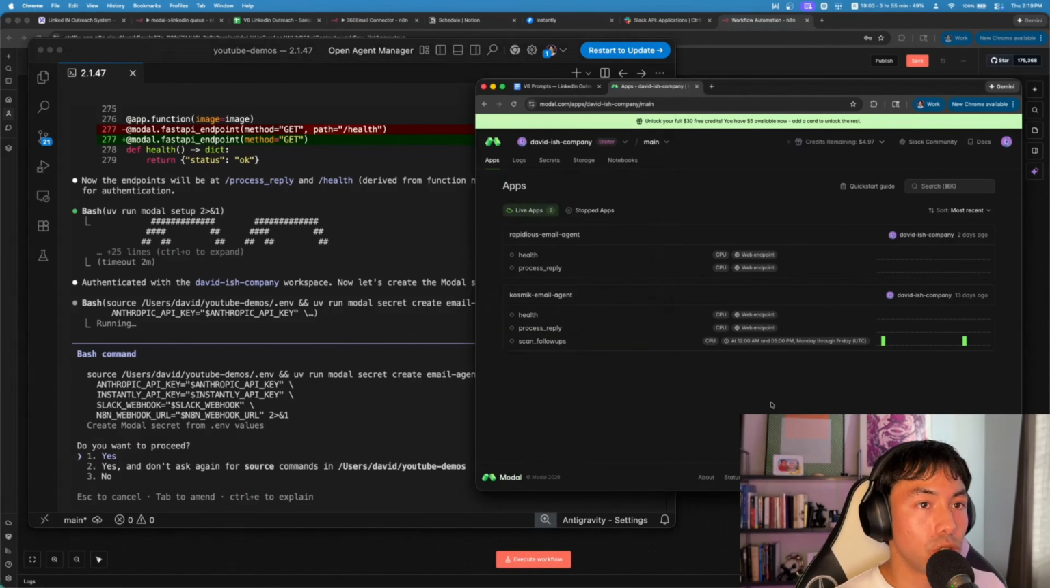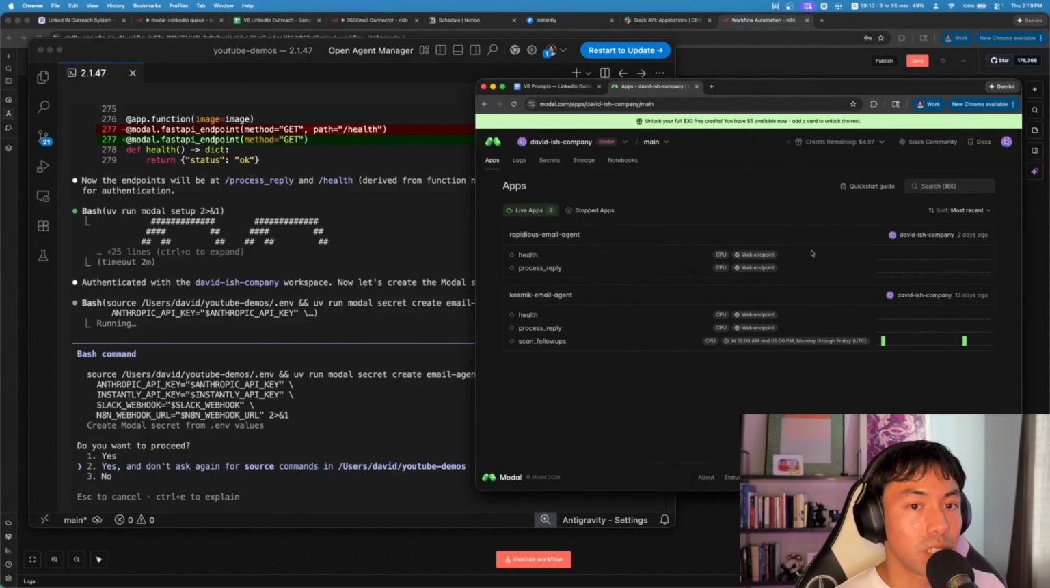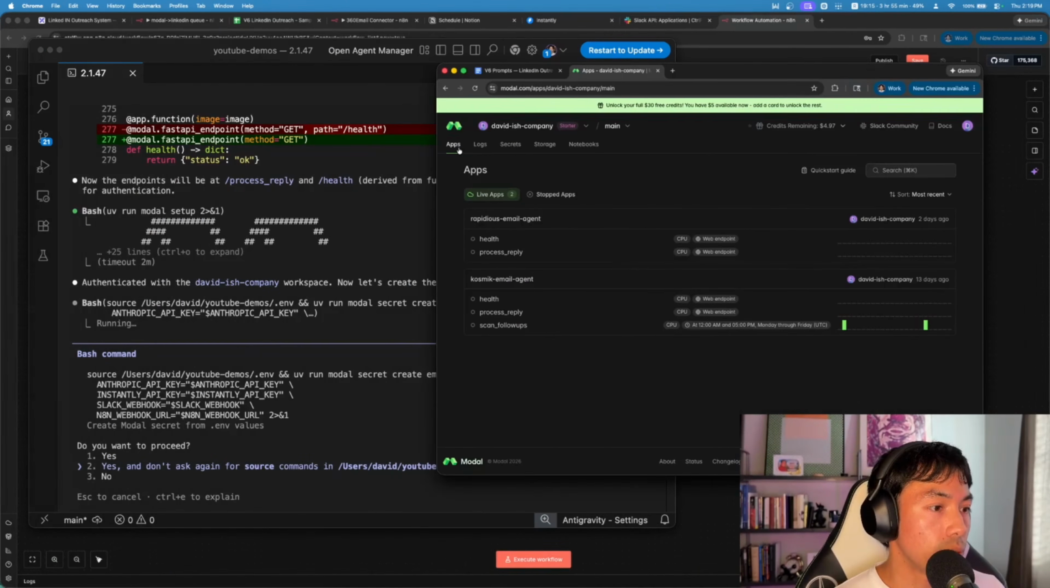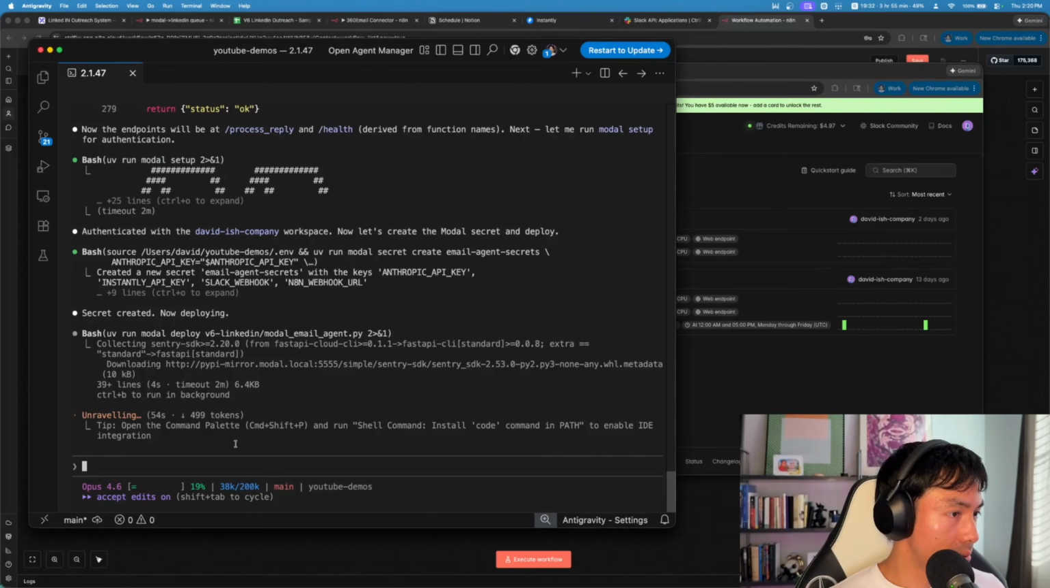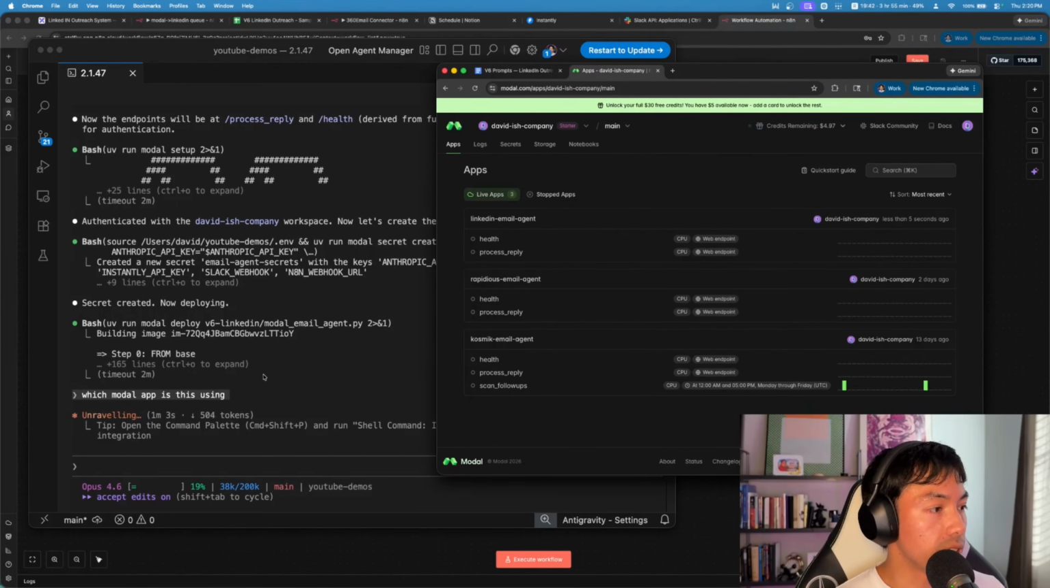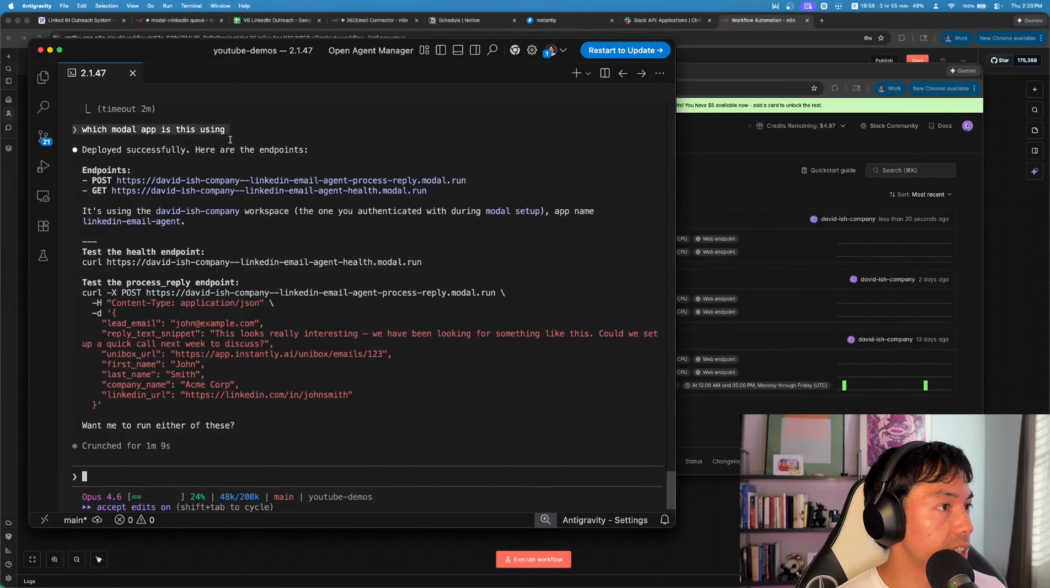And now what I'm going to do is create a new app since I already have these. I want this to be separate. Cool. Let me see if I can create a secret. So I have apps here that already exist, and then let me find a modal secret. Oh, perfect. It created a new one for me. So it looks like it created the LinkedIn-email-agent. So this is a brand new app that it just created for me. Awesome. So it looks good. Deployed successfully. Here are the endpoints.